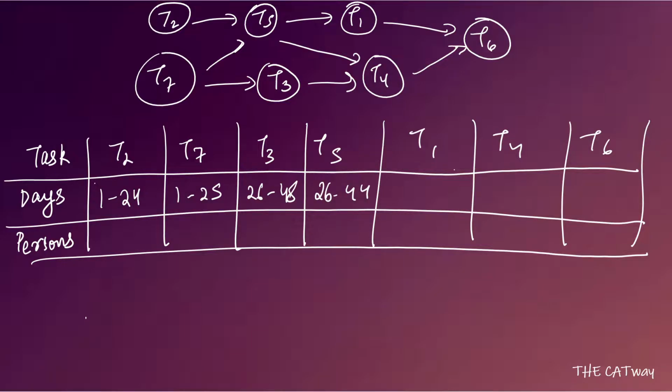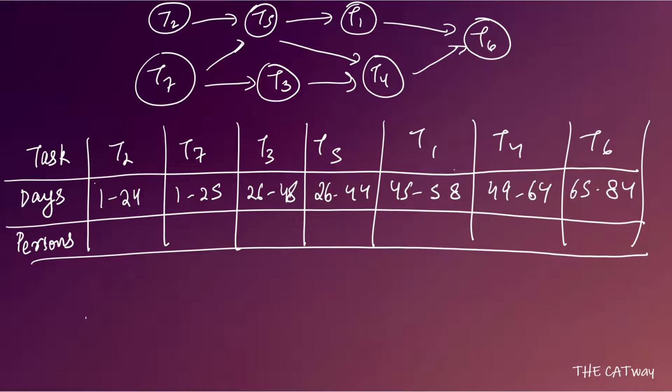Once T5 is completed, we can start T1 on the 45th day and end it on 58. T4 can start after T3 is completed, that is on the 49th day, and go up to 64. Once T4 and T1 are completed, T6 can start on the 65th day and go up till the 84th day. So what we know is that if all the conditions are satisfied, then we are going to complete the project in 84 days. But that is not your answer as of now. We have to check if there are going to be any extra days.